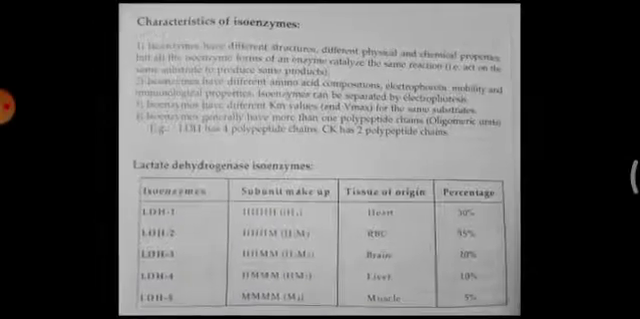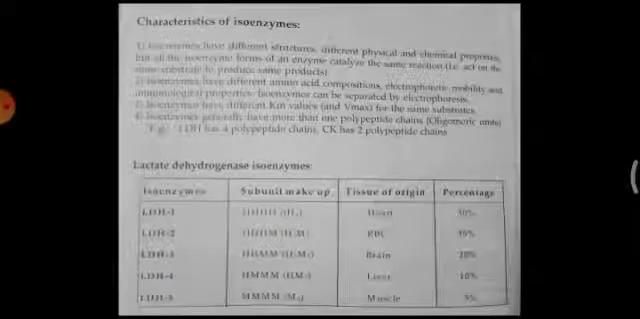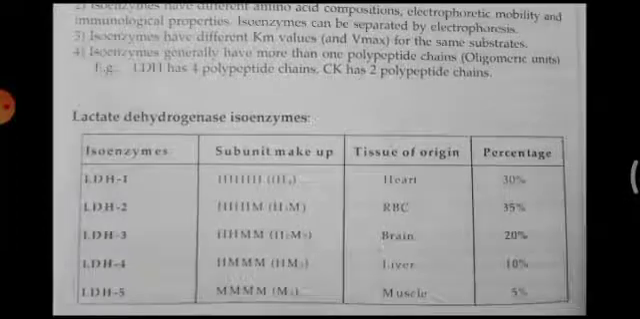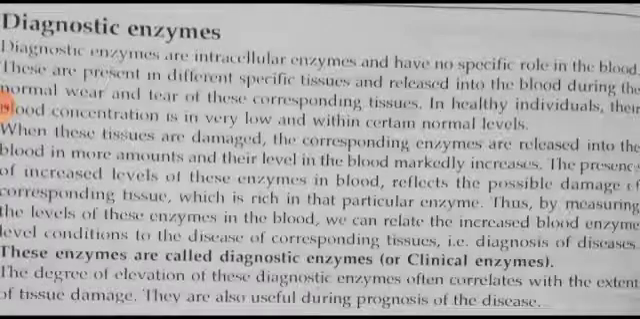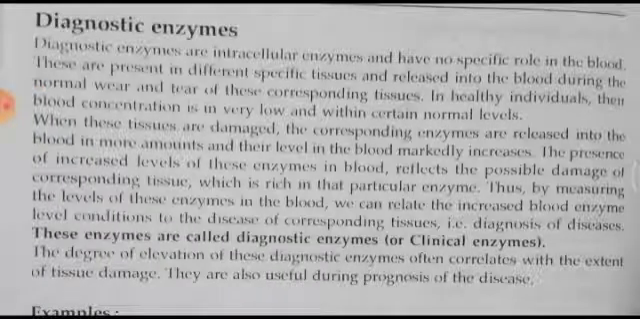So all these 5 enzymes, what you have seen now, they will perform the same function, that is conversion of pyruvate to lactate, even though their origin is different and subunit is different, but the function is same. So coming across diagnostic enzymes, diagnosis means finding out, to detect. Diagnostic enzymes are intracellular enzymes and have no specific role in the blood. These are present in different specific tissues and released into the blood during the normal wear and tear of these corresponding tissues. In healthy individuals, their blood concentration is very low and within certain normal levels.